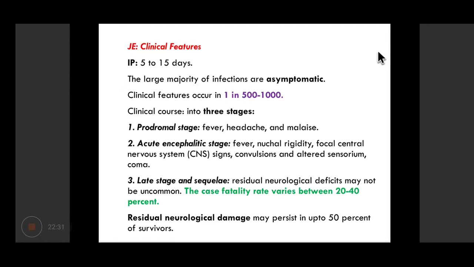Second is the acute encephalitis stage, with fever, nuchal or neck rigidity, focal CNS signs, convulsions, altered sensorium, and coma. And the late stage, in which if the patient heals, we can see residual neurological deficits, and the case fatality is also very high. Around 20 to 40% of the patients developing clinical symptoms die due to this disease.